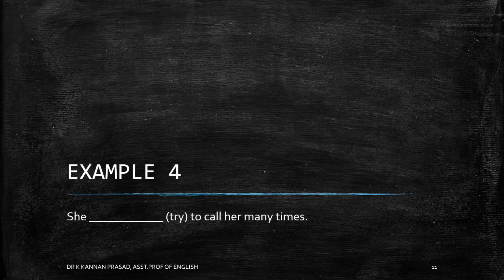The fourth example. Though in this example, the statement is made by the speaker in the present, the action does not mean that the speaker is calling her now at this very moment. So we have to use the past perfect tense. So the first step is to find the past participle form of the verb given. The verb given is try. The past participle form is tried. We are sure that past perfect tense should be used. So we employ had instead of have, which is the past tense of have. The solution is she had tried to call her many times.